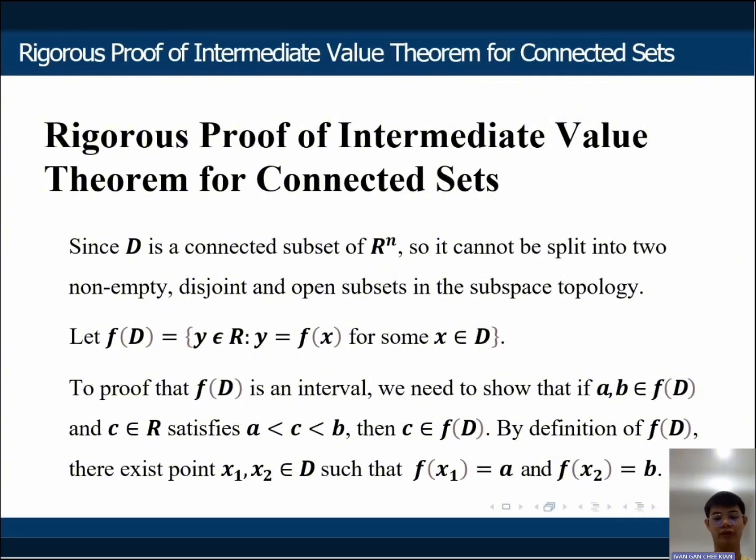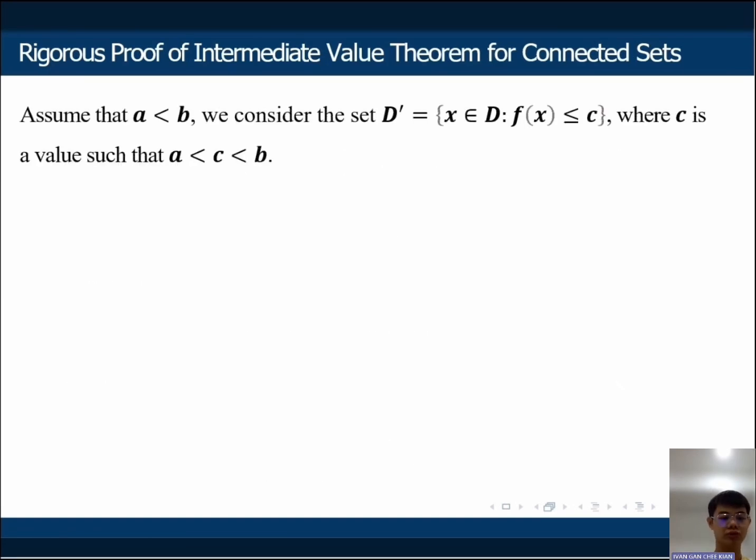By the definition of f(D), there exist points x1 and x2 in D such that f(x1) equals a and f(x2) equals b. We assume that a is less than b. We consider the set D' equal to the set of x in D such that f(x) is less than or equal to c, where c is a value such that a < c < b.